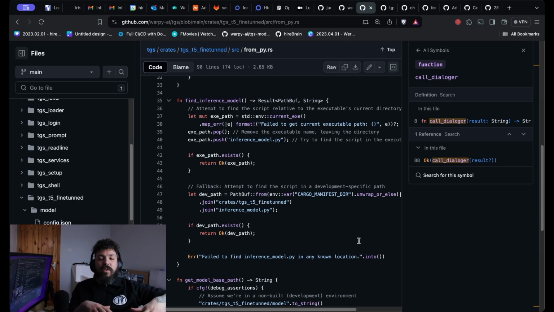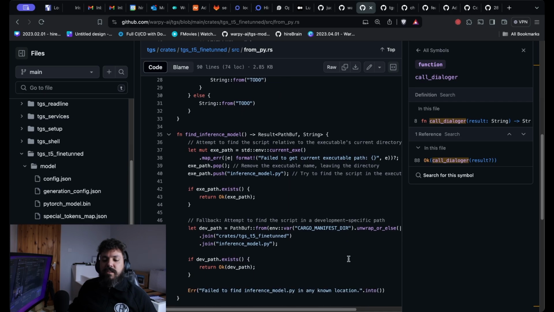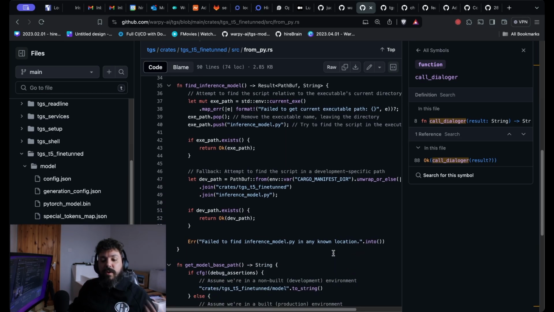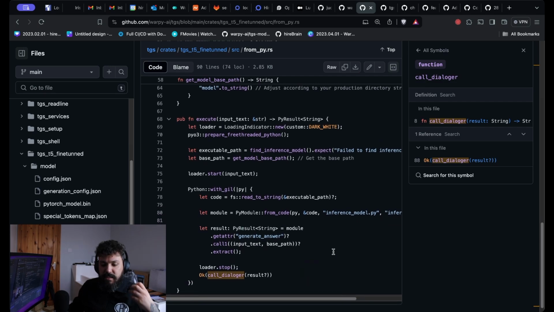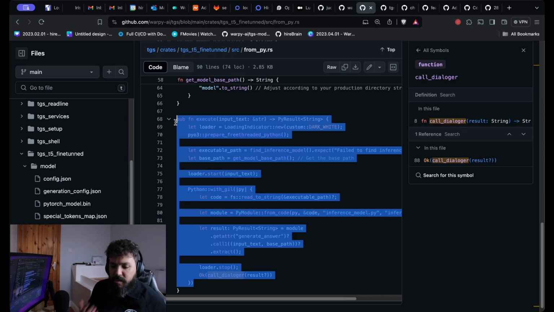I worked with three different libraries to try to integrate the model into the project. As you can see here on the left side, this is the model itself. So this is the LLM. And on the right side is the code that actually imports and runs this model. Basically, this is the piece of code. It's very simple, no more than 12 lines, I think. Actually, no, not more than 20 lines. And I use PyO3, with which I could load the Python code.